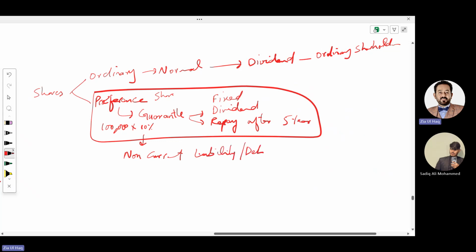I mean, we'll record it as a debt. Their legal form, these are shares, should be recorded under equity. But the economic reality is that we are treating them as a loan. We are paying them fixed dividend, mean interest, and we need to pay them after 5 years. So we will record it as a debt. This is the economic reality.